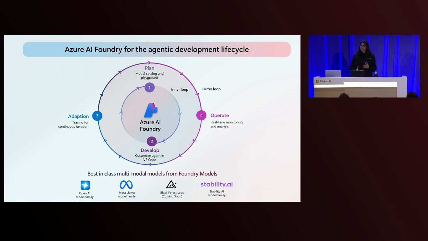And once you're in your chosen IDE, we're going to hope that you say VS Code, you can continue to build and customize your agent and model pipelines and run various API operations from your own models, the Foundry SDK, and other ISV products that you're using. From there, you can switch on tracing to enable continuous iteration. And once you're in a production state, you can also, of course, enable real-time monitoring and data analysis to ensure scalability and efficiency of your workload. In the context of multimodal models, let's double-click into the inner development lifecycle, specifically for the models that we just spoke about. How can we achieve that in Foundry?